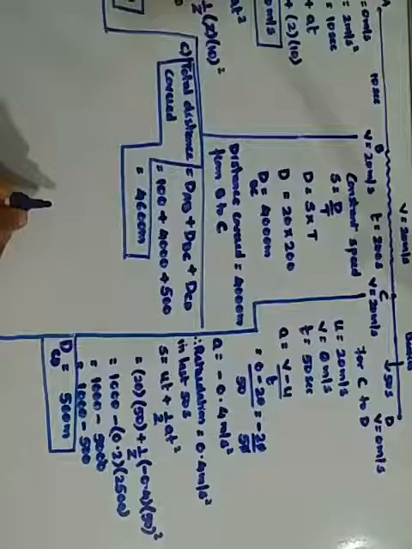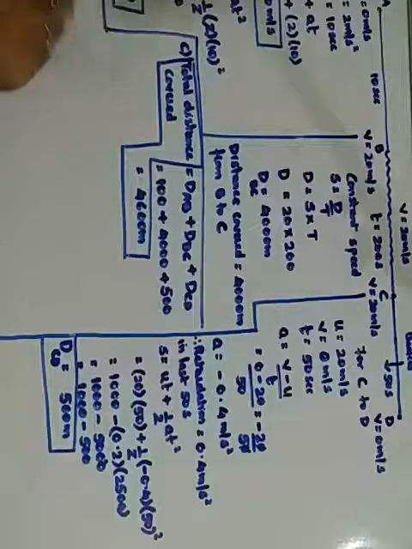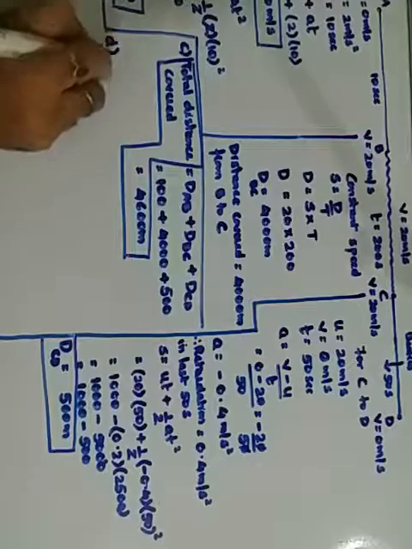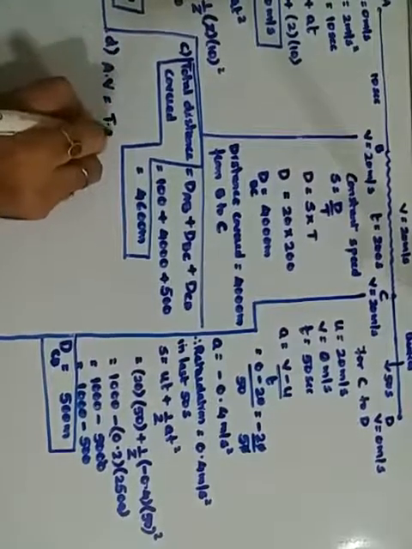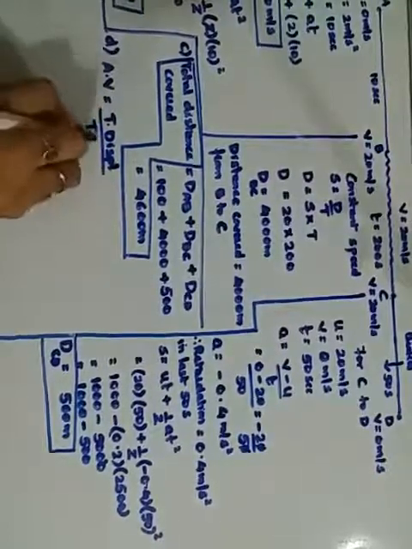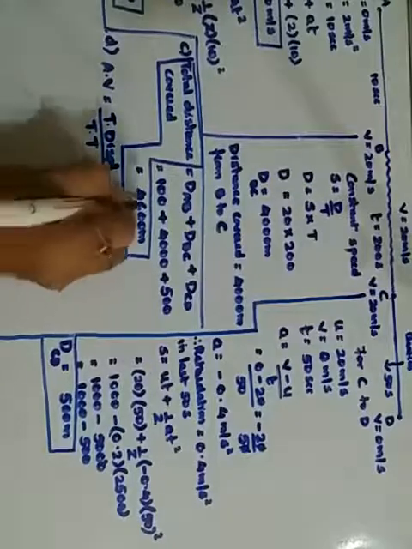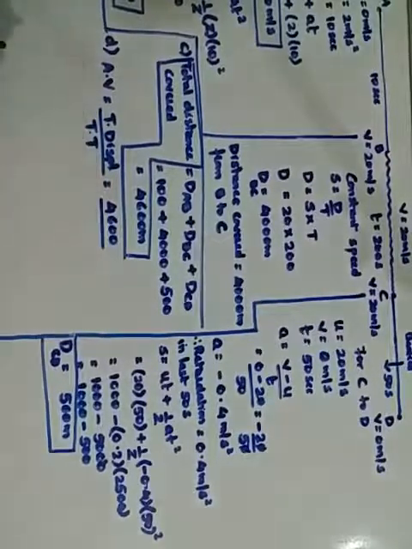Now you want the average velocity. Average velocity is the total displacement upon the total time taken. What is the total displacement? 4600. Upon what is the total time taken?